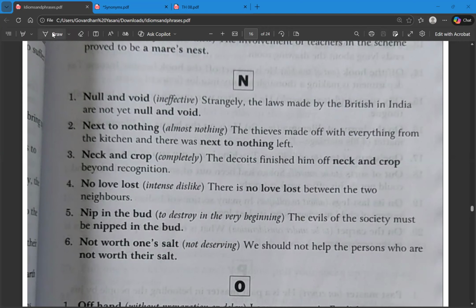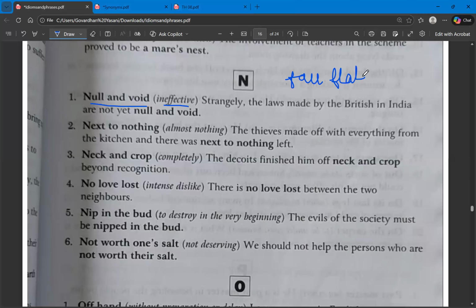The first one is null and void. So what does null and void mean? Something that is very ineffective. What does ineffective mean? Fall flat. Fall flat means no influence or no effect. That is the meaning of fall flat. So null and void means ineffective.